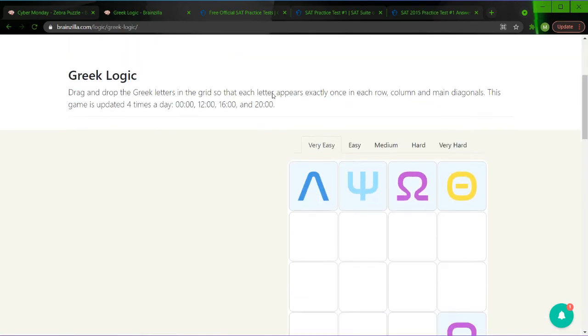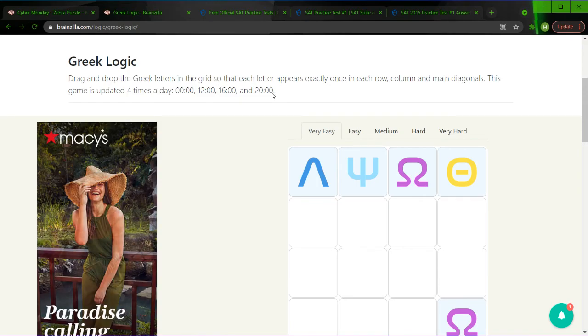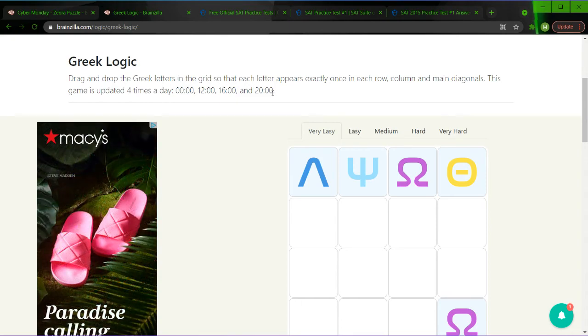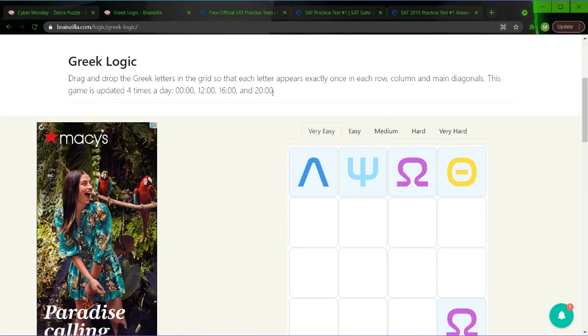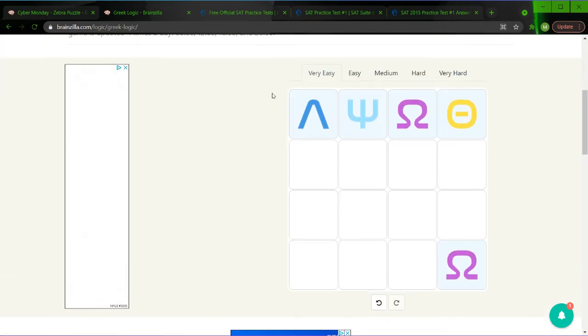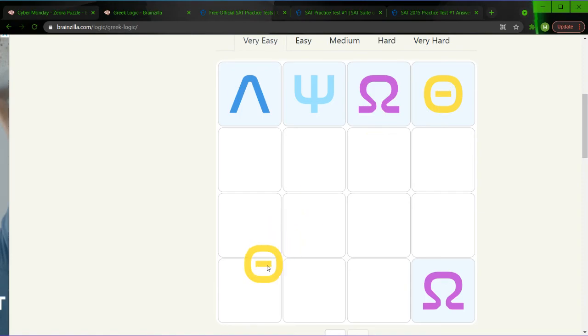Here, actually, there are rules up here, so I'll read them in my narrator voice. Drag and drop the Greek letters in the grid so that each letter appears exactly once in each row, column, and main diagonal. This game is updated 4 times a day: midnight, 12, 4 p.m., and 8 p.m. And by the way, by main diagonals, what they mean is along here or along here. Diagonals from top right to bottom left or top left to bottom right.